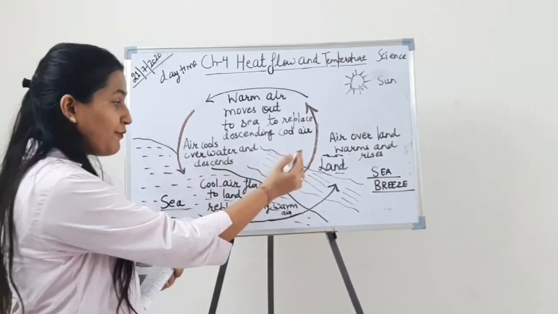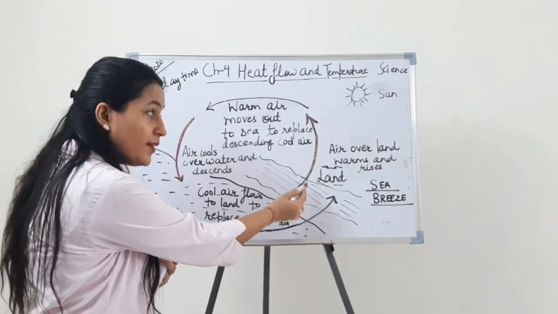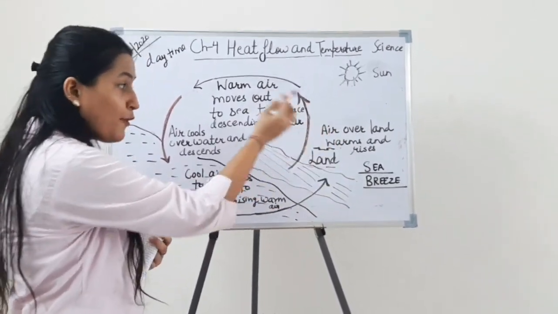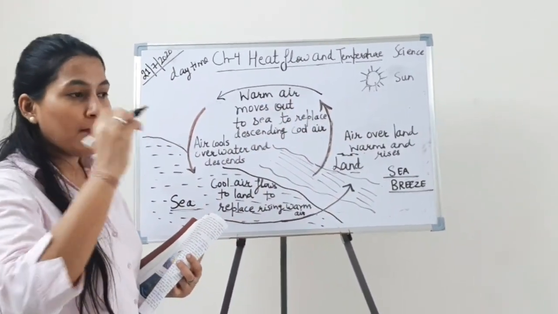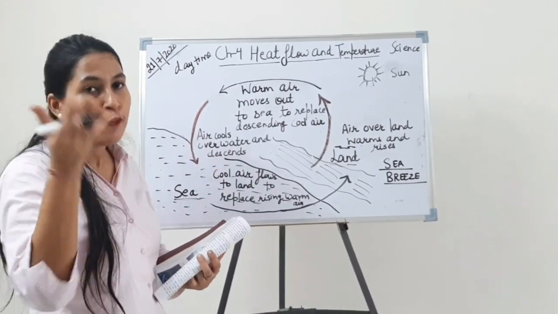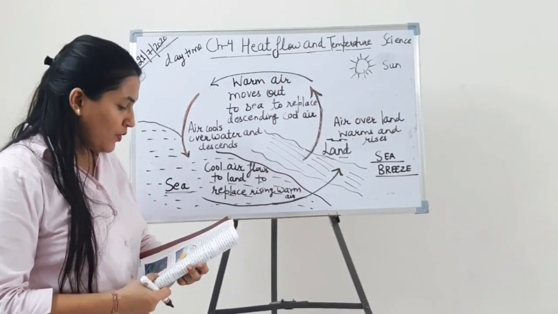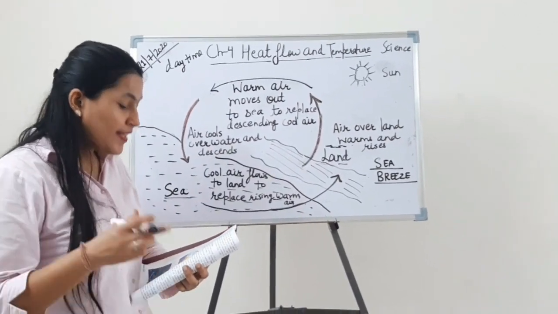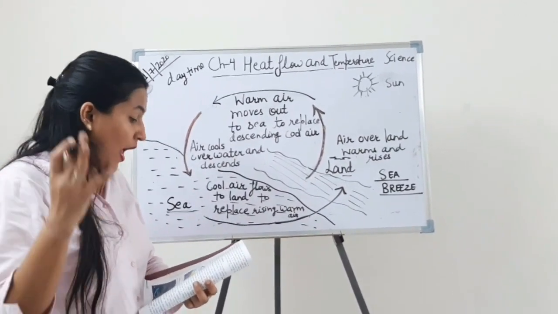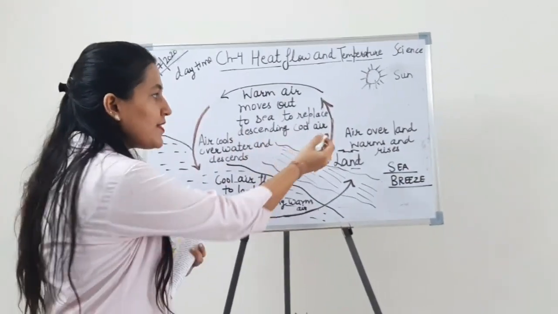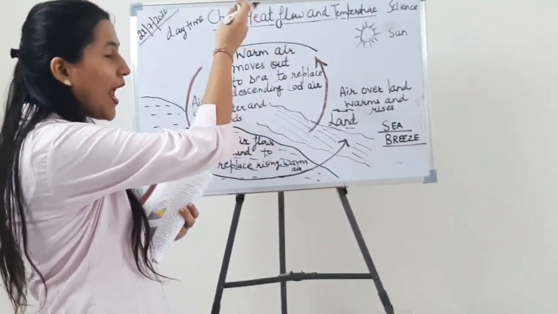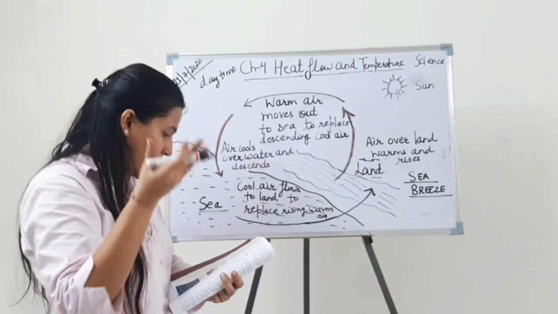So students, the first phase starts from here. Air over land warms and rises. Means जो land के ऊपर जो हवाएं हैं वो कैसी होंगी? Warm होंगी, गर्म होंगी. Okay. Now read another line. This hot air expands and rises up. This hot air expands and rises up. और फैलता जाएगा ये.